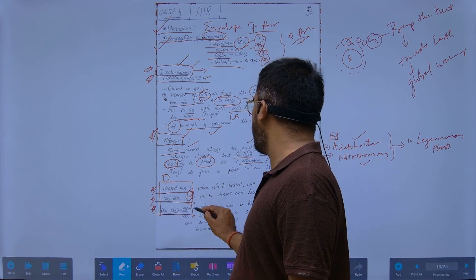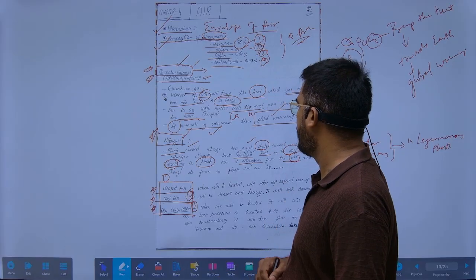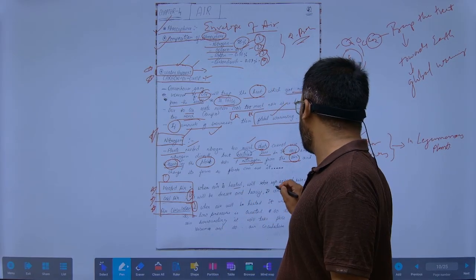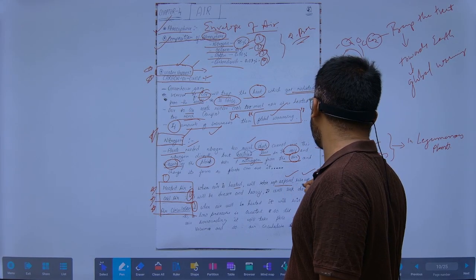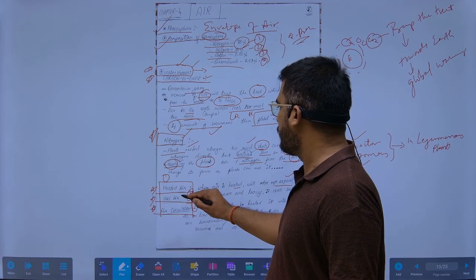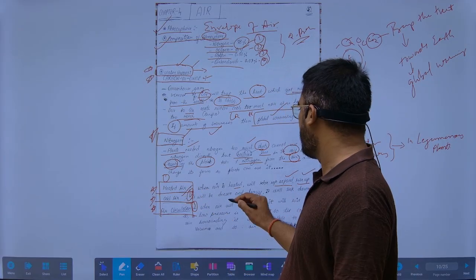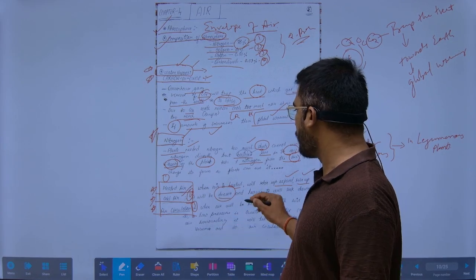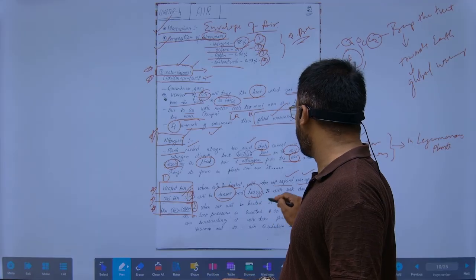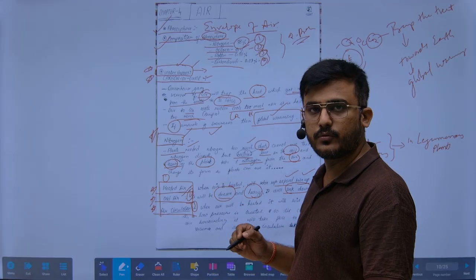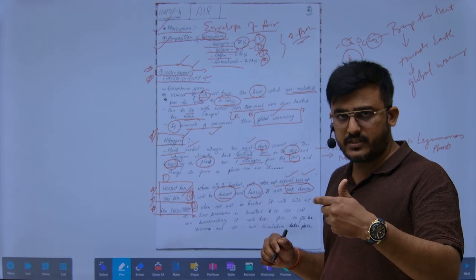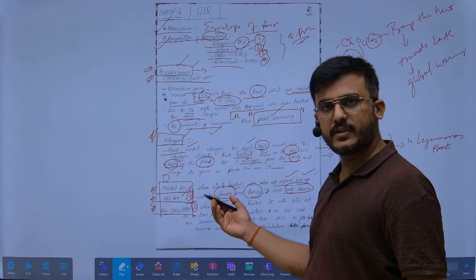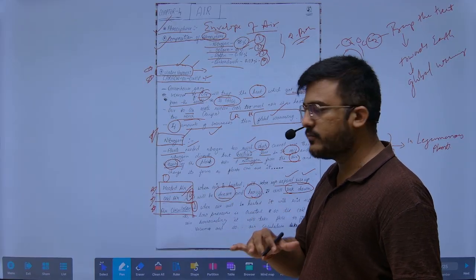Heated air, cold air, and the air circulation. When the air is heated, it will expand and rise up. When there is cold air, it will be denser and heavier, and it will sink down. So the lighter air, that is the heated air, will rise up, and the cold air will be denser and come down.